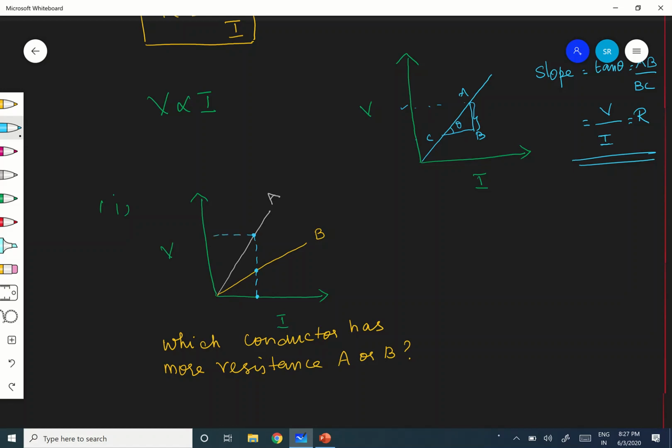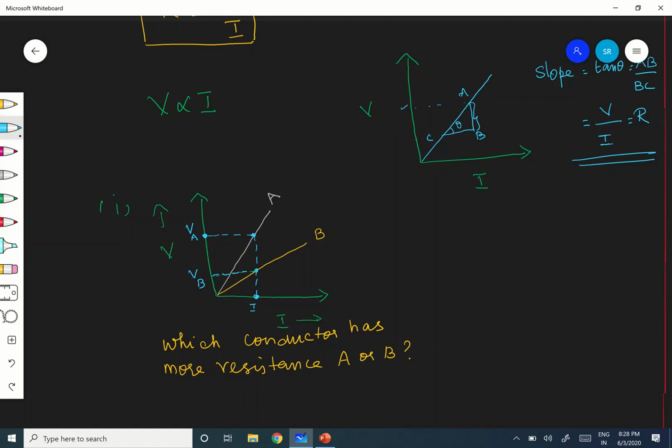This value corresponds to VA, because this is V and this is I. And this corresponds to VB, the voltage corresponding to B. That intercept corresponds to the voltages VA and VB. And let this current be I.